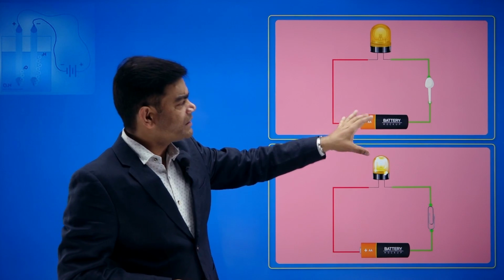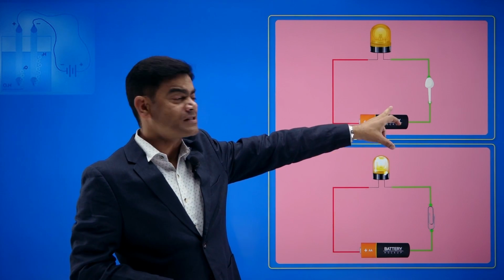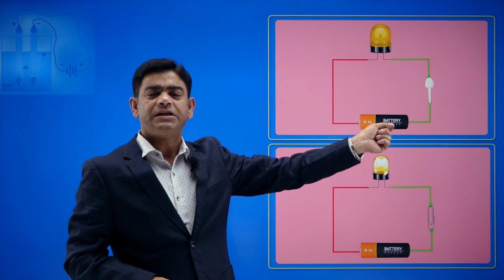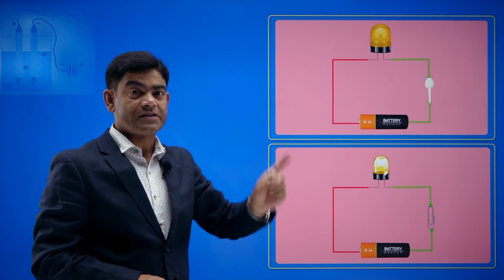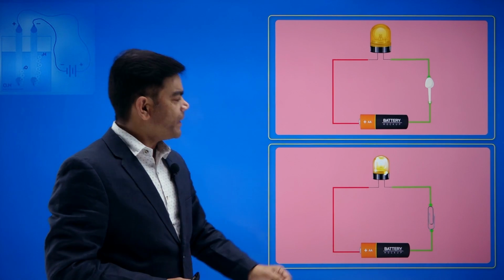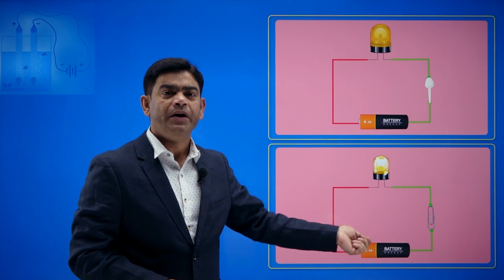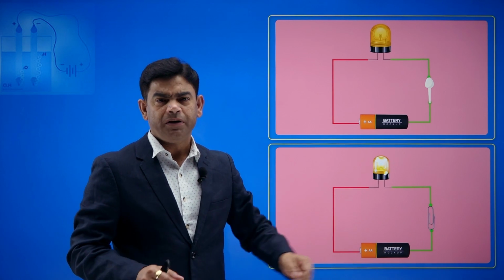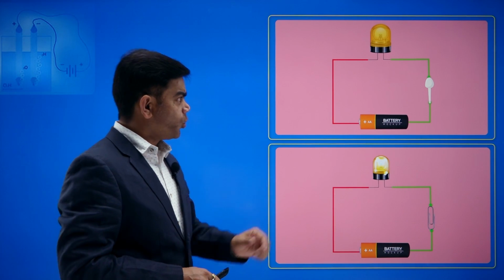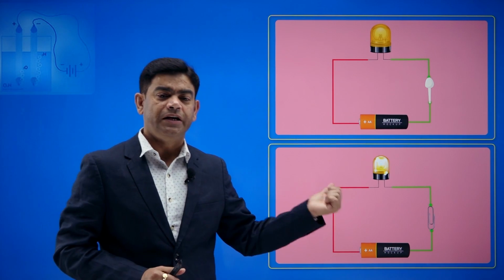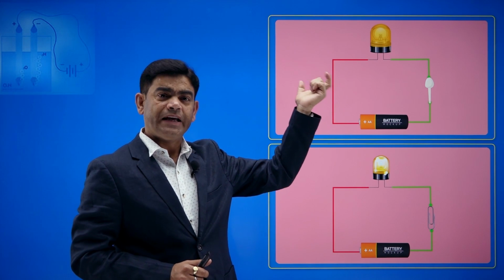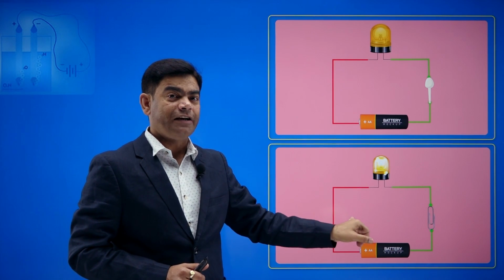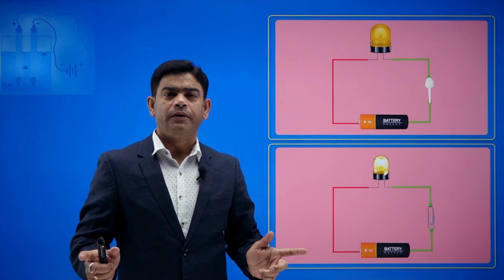Okay, so you can see the same circuit. In the first circuit I put a plastic spoon between the 2 points, but in the next diagram I have a metallic paper pin. So what do you find as the difference? You can see in the first the LED is not glowing, but in the second figure my LED is glowing.